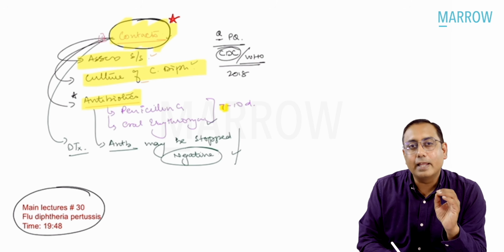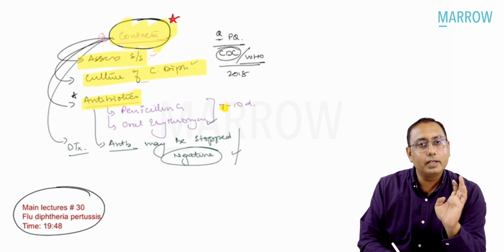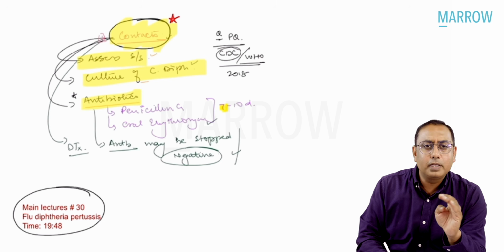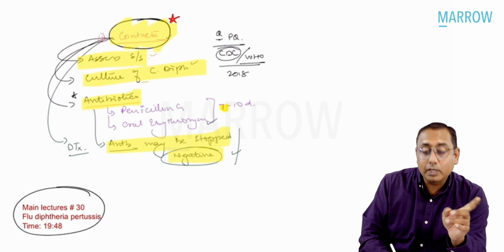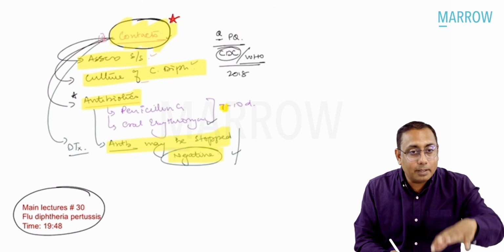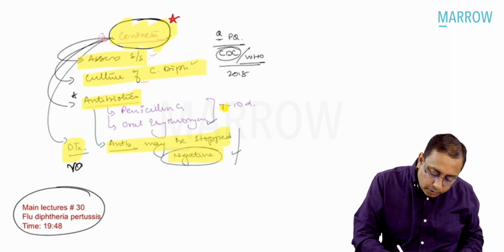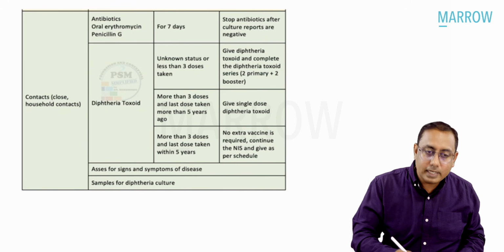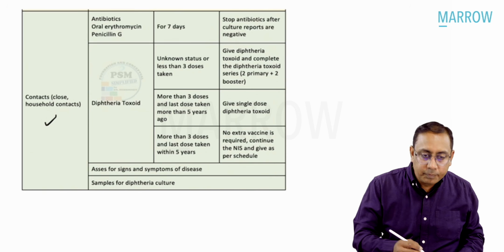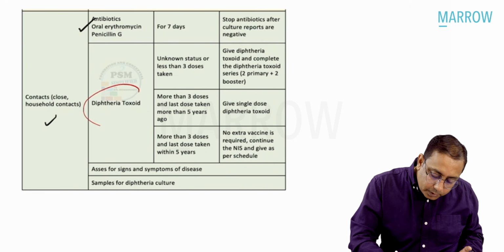The drug of choice is erythromycin, but we can also give single dose penicillin G. And this has to be given for 7 to 10 days. And antibiotic may be stopped if the culture is negative, but the prophylactic antibiotics have to be given. Next, we also assess the vaccine status. So talking about the vaccine status in close contacts of diphtheria, you already know we will give antibiotics. We've already done this. We will give diphtheria toxoid.